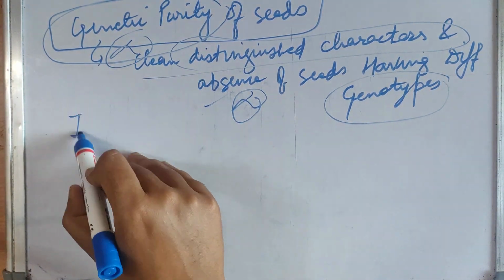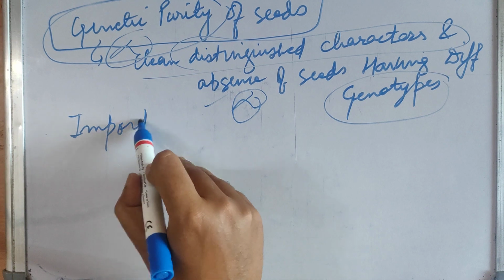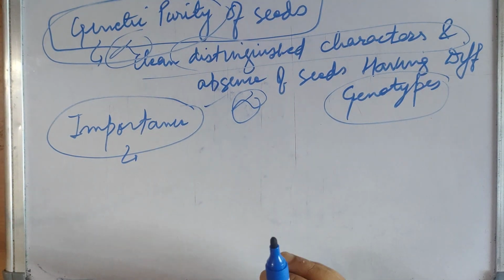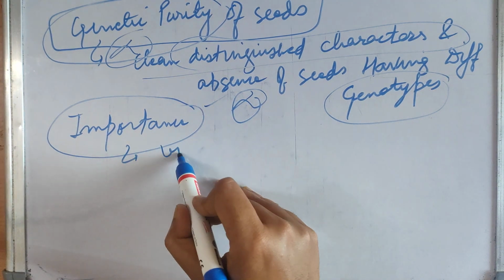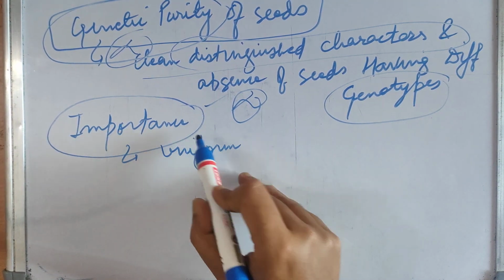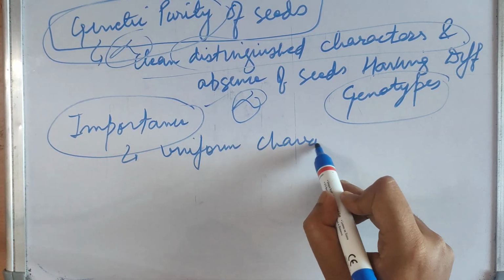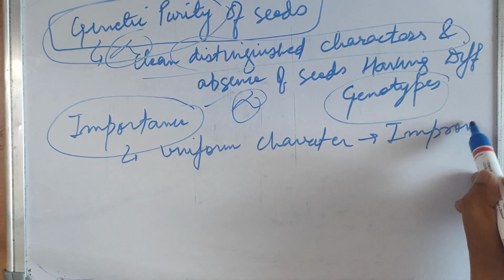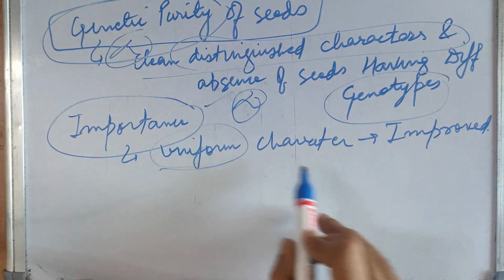So what is the importance? Why do we need genetically pure seeds? Improved varieties must be uniform in their characters, so for the production of improved varieties, seeds must be uniform in characters.